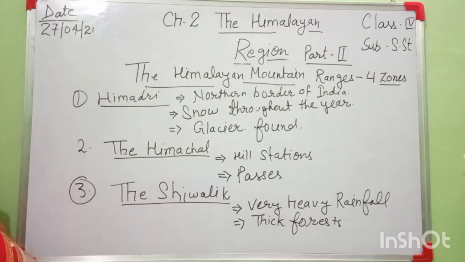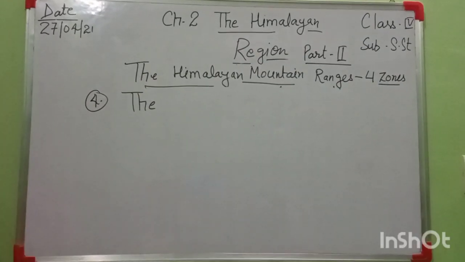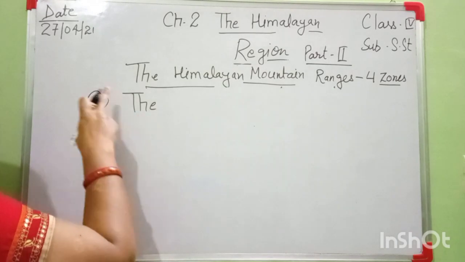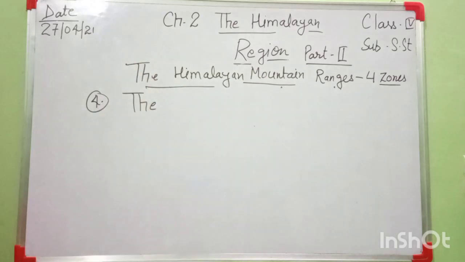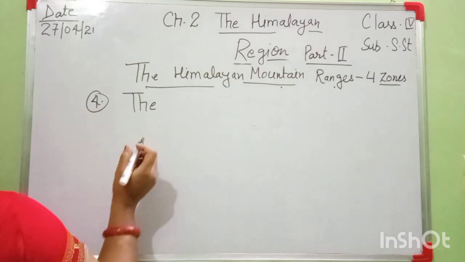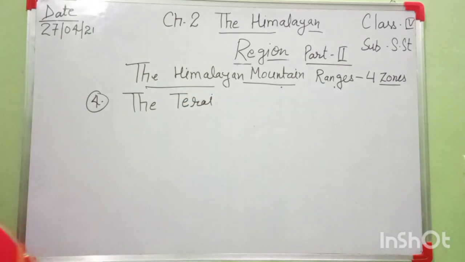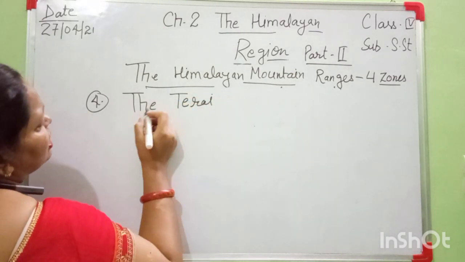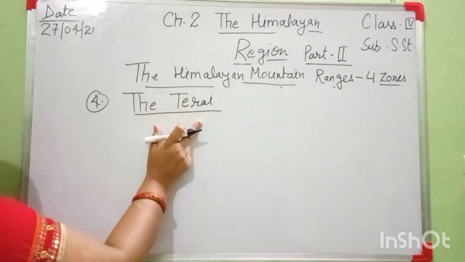Then move to the next, fourth point. Number 4 range is Tarai, and in some books that part is also included in the Shivalik range. Okay, Tarai is also a part of the lower part of the Shivalik range, and in your book, this is the 4th zone. That's why I am telling you about this Tarai. Tarai is a marshy land.